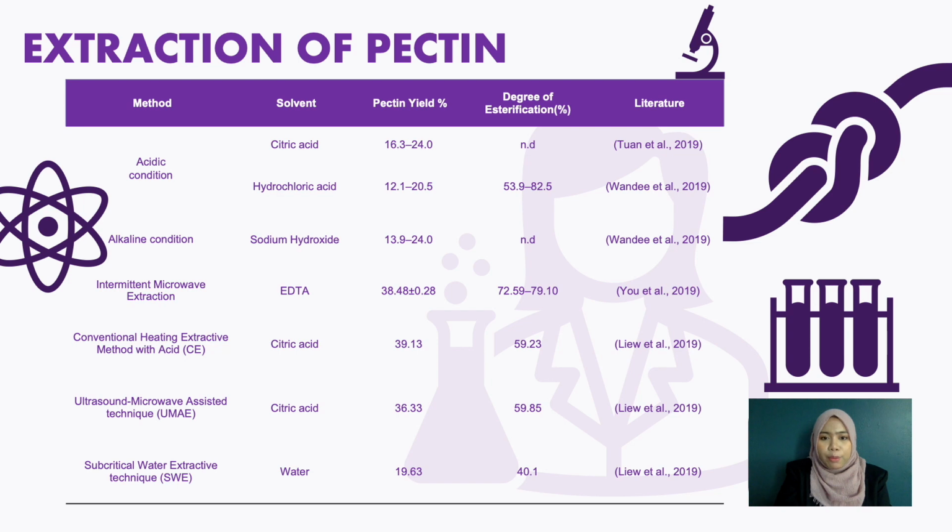The hydrolysis of protopectin, the parent material from which pectin is formed, requires acid. Acid is used to break down the cell wall components and separate the cellular contents prior to extraction. From the data, the conventional heating extraction method with citric acid produces the highest percentage yield of pectin extracted from citrus peel, followed by the ultrasound microwave assisted technique and acidic condition using citric acid, with 39.13, 36.33 and 24% respectively.